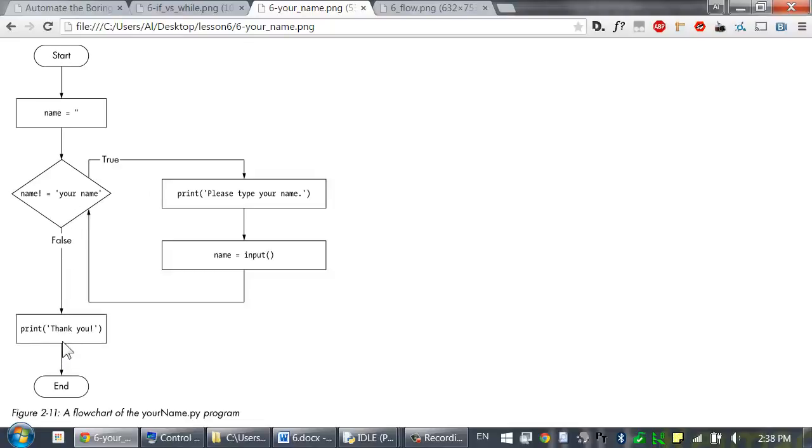This is an example of input validation. When the input function is called, the user can type in anything. If you ask the user their age, instead of a number, they could type in Abraham Lincoln or type in a negative number. So loops are a good way to ensure that the program keeps asking the user until they've entered some valid input for your program.